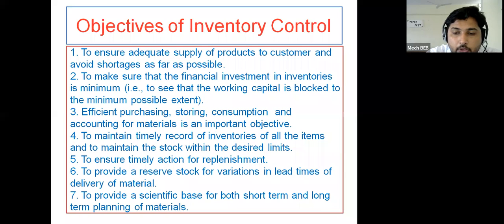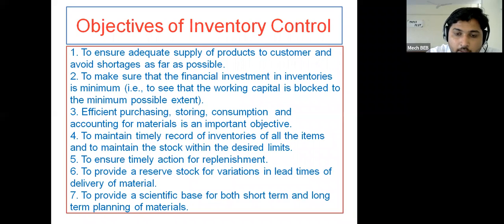For that you require sufficient facilities or systems. Whenever a material's stock is reduced below the safety level, at that time replenishment action should be started. Replenishment means filling once again.